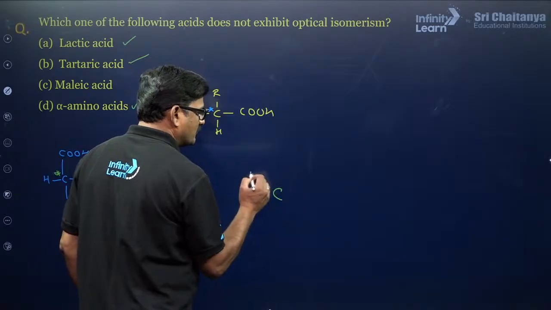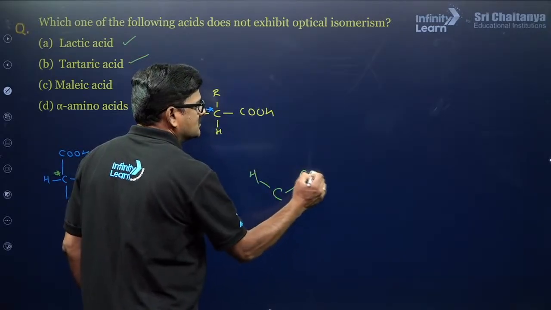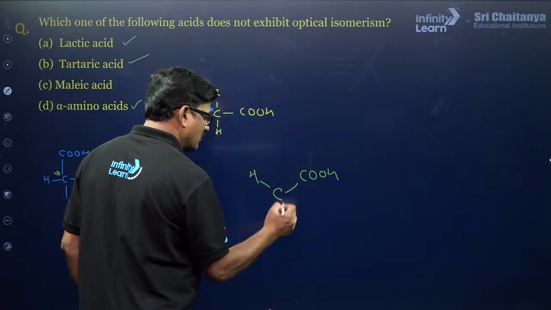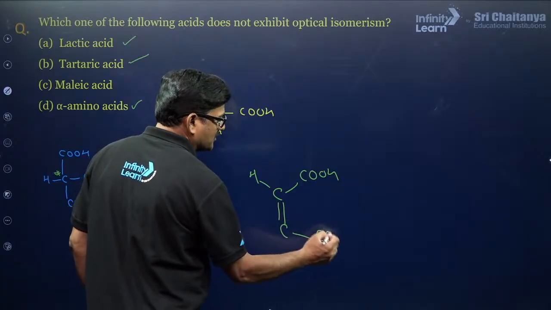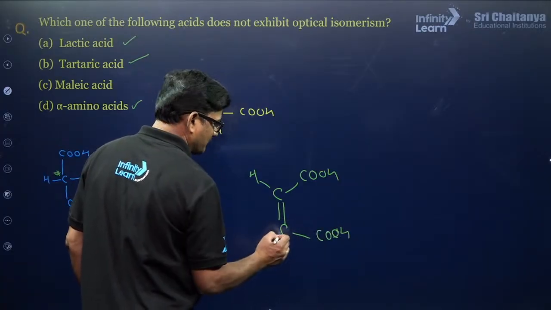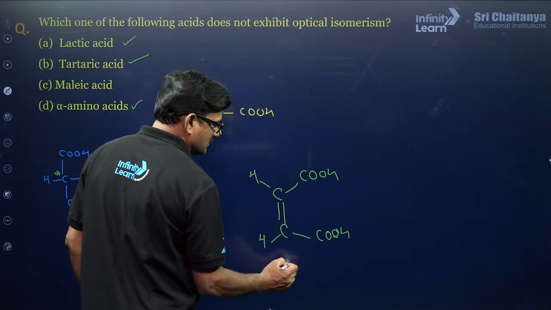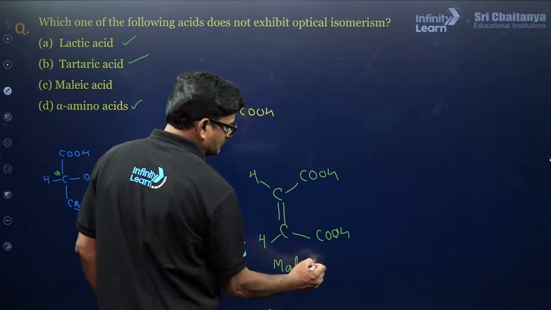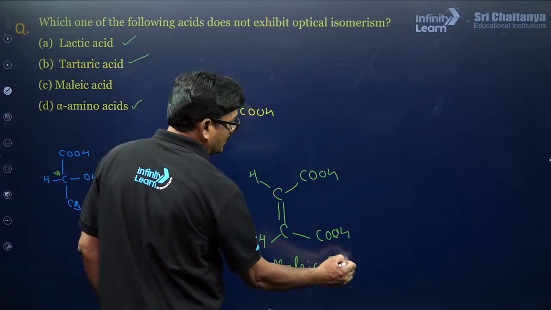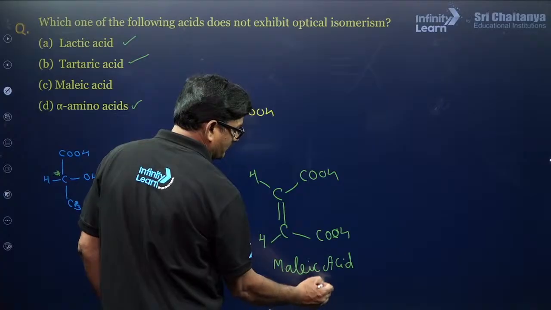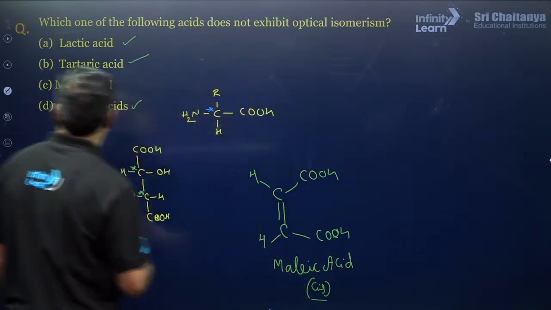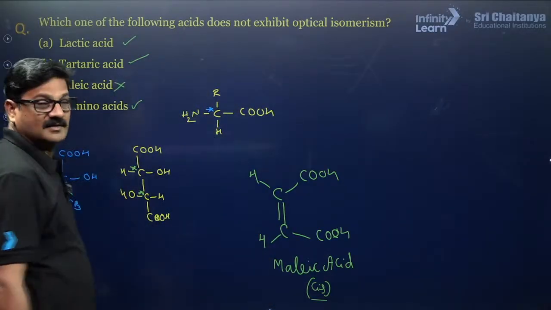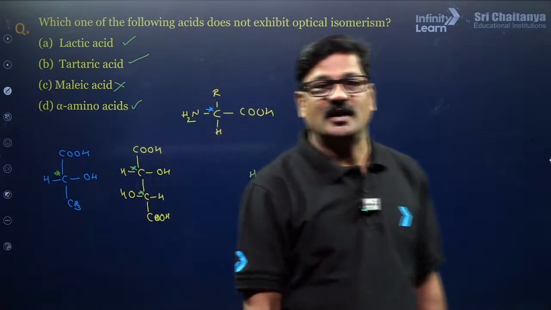So malic acid, what is this malic acid? CH COOH double bond CH COOH. This is your malic acid. It is a cis isomer. It shows geometrical isomerism and not optical isomerism.